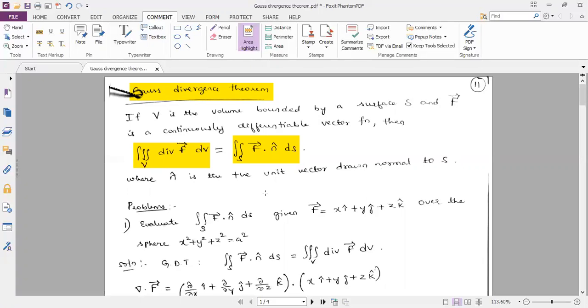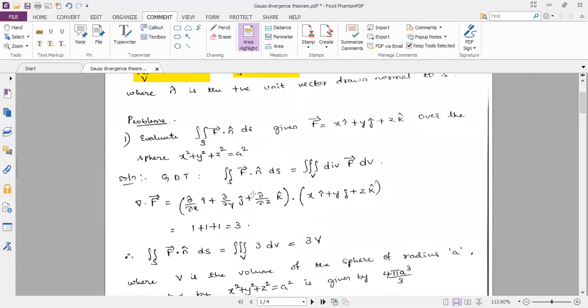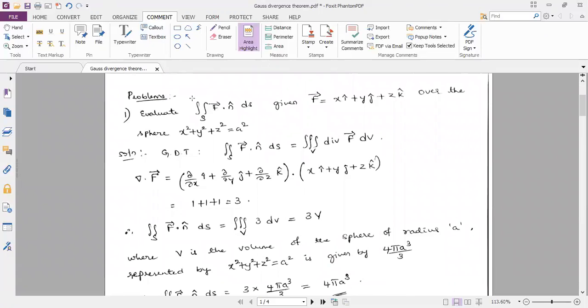Let us see problems on Gauss divergence theorem. First question: to evaluate double integral over S F dot n cap ds, given vector F is equal to xi plus yj plus zk over the sphere x square plus y square plus z square is equal to a square. The statement of the Gauss divergence theorem says double integral over S F dot n cap ds is equal to triple integration over V divergence of vector F dV.